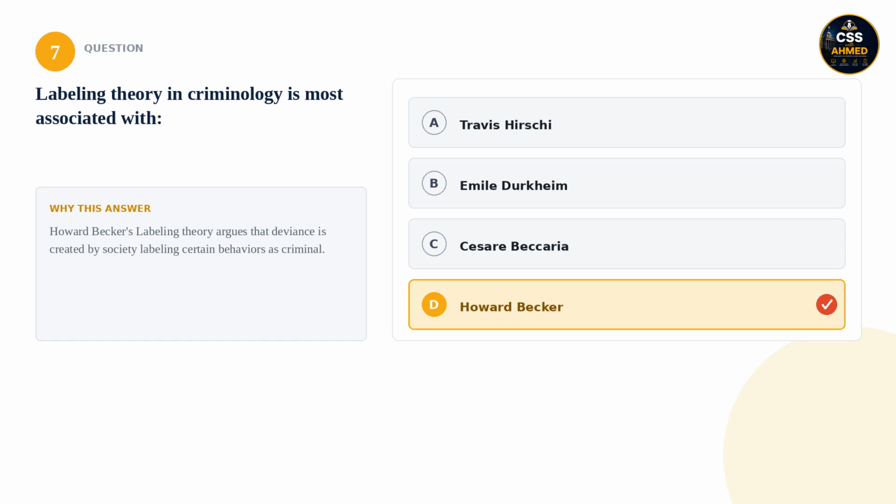7. Labeling theory in criminology is most associated with: is it Travis Hirschi, Émile Durkheim, Cesare Beccaria, or Howard Becker? The correct answer is Howard Becker. Howard Becker's labeling theory argues that deviance is created by society labeling certain behaviors as criminal.